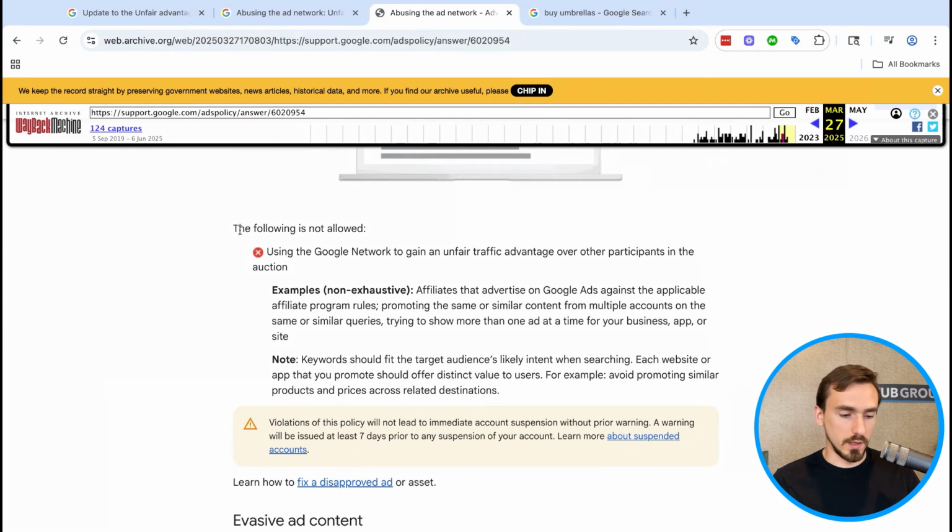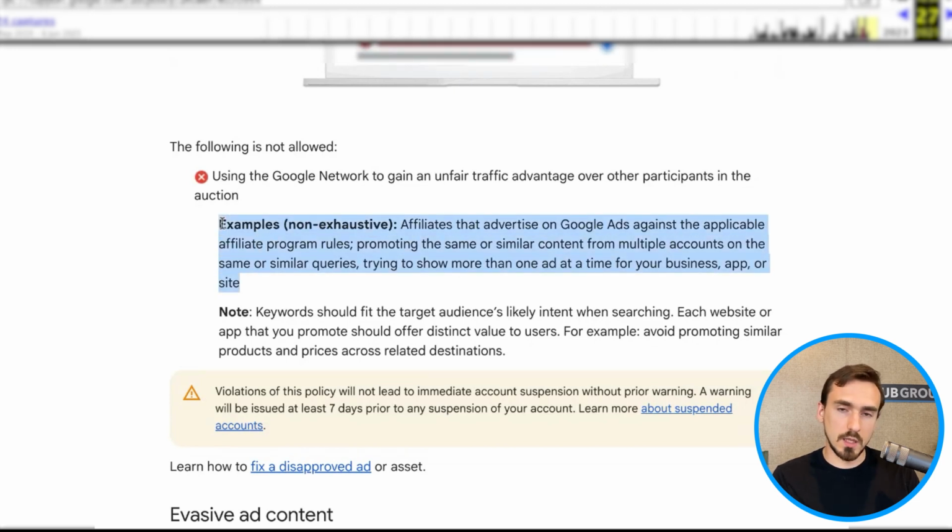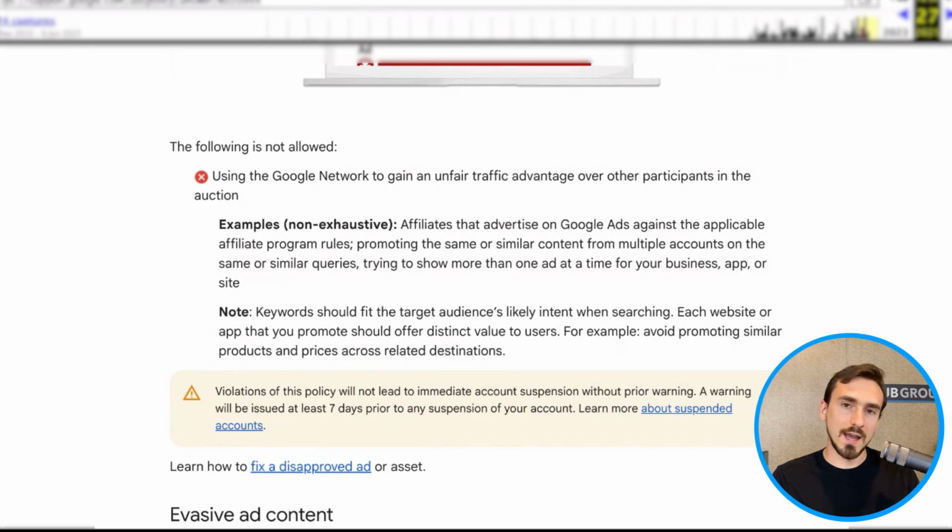Back then, Google said that the following is not allowed: using the Google network to gain an unfair traffic advantage over other participants in the auction. And the examples are the part to really focus on. The examples they gave at that point were affiliates that advertise on Google Ads against the applicable affiliate program rules, promoting the same or similar content from multiple accounts on the same or similar queries, and trying to show more than one ad at a time for your business, app, or site.